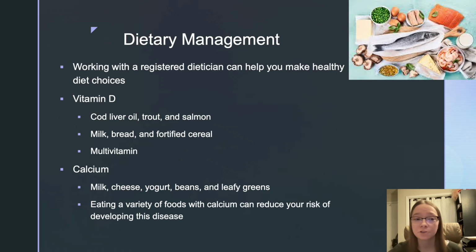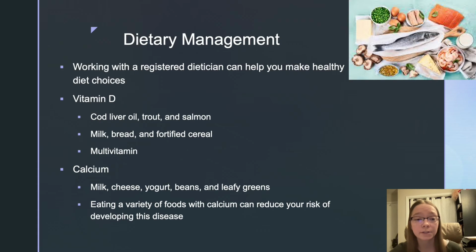Dietary management is also very important for a patient with osteoporosis. Working with a registered dietitian can help you make healthy diet choices. Vitamin D, such as cod liver oil, trout and salmon, milk, bread, and fortified cereals are very important to include in your diet. And including a multivitamin is also important because this has a great source of vitamin D.